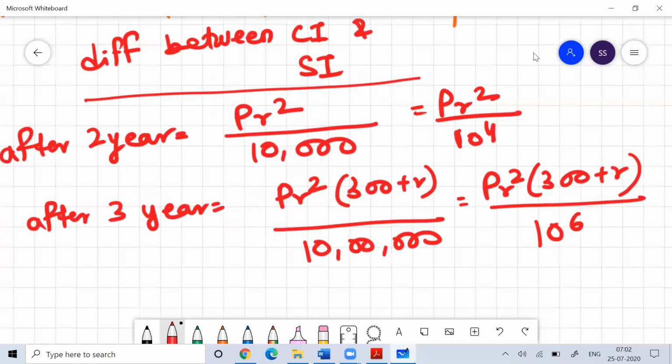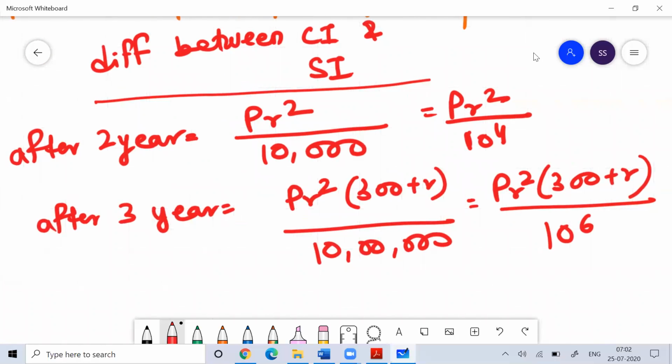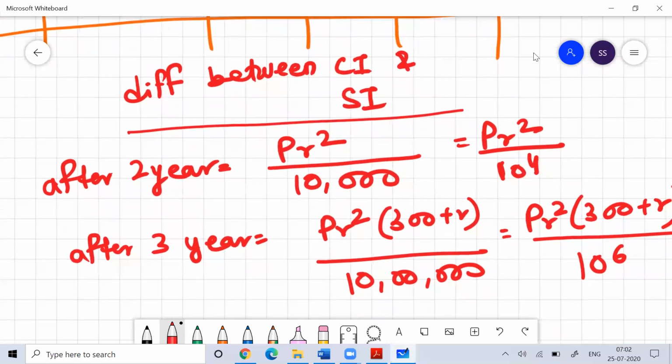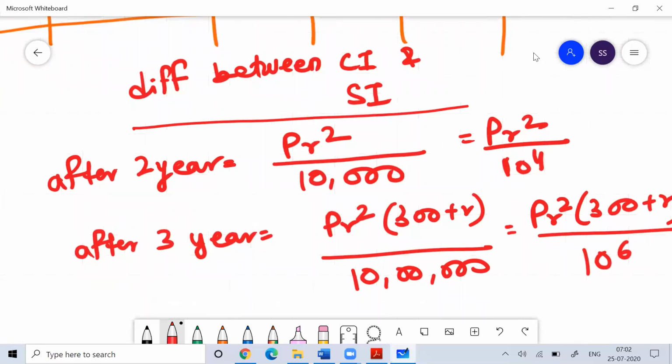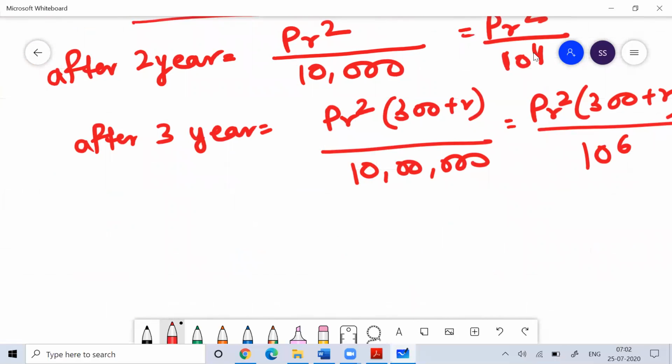So remember this formula. Remember, very important from an exam point of view. The difference between compound interest and simple interest after 2 years and after 3 years is very important. I hope you understand this. Four years and beyond are not as important.